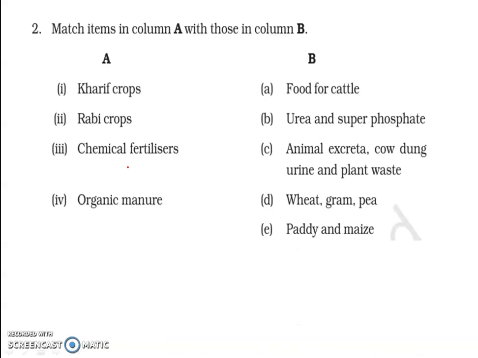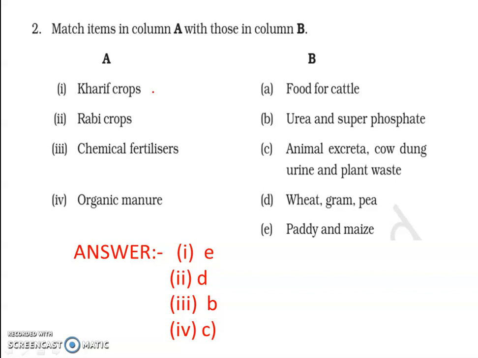Question number 2 is match the column A and B. Now you have to connect the option from B with A, right? Now the first one is Kharif crop. Kharif crop is related to paddy and maize. The second one is Rabi crop, that is related to wheat, gram and peas.